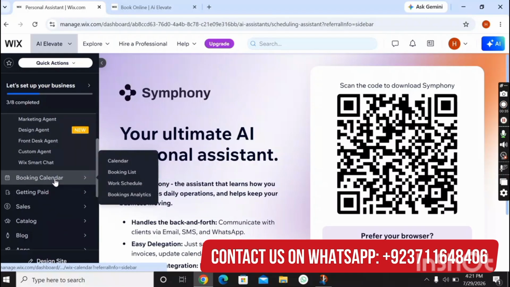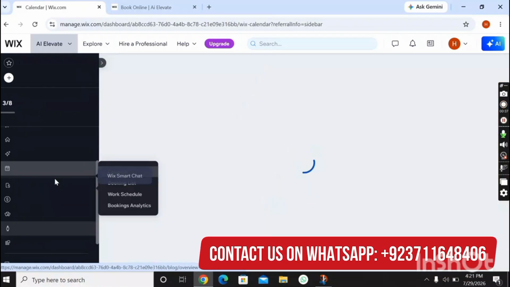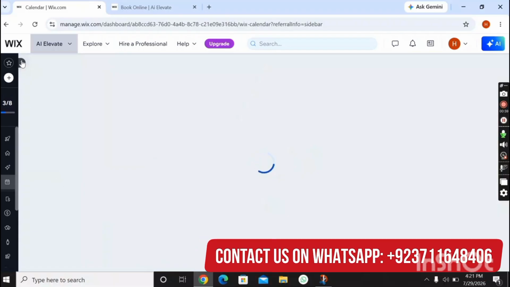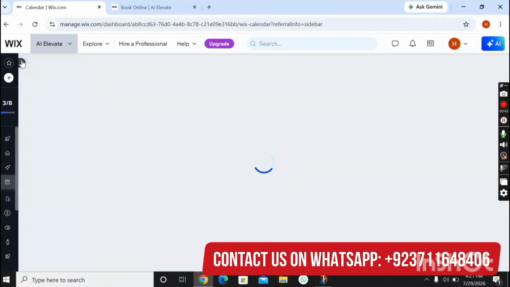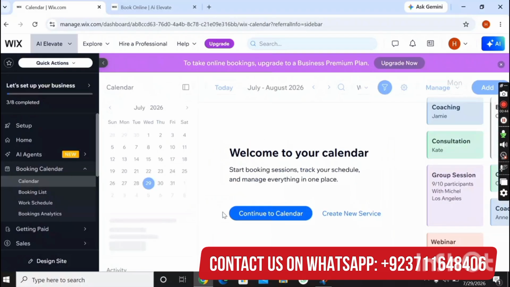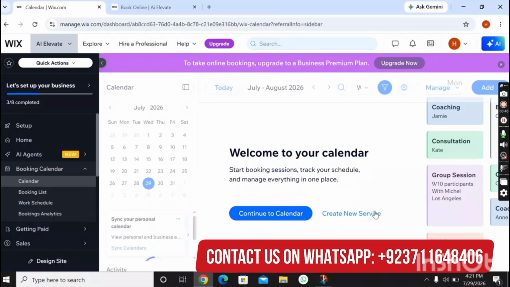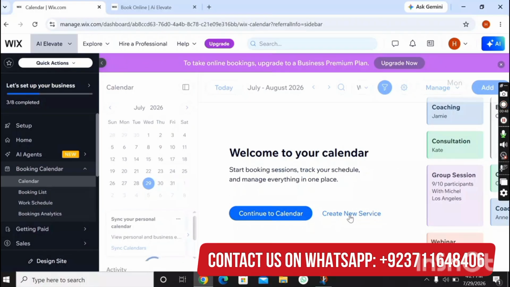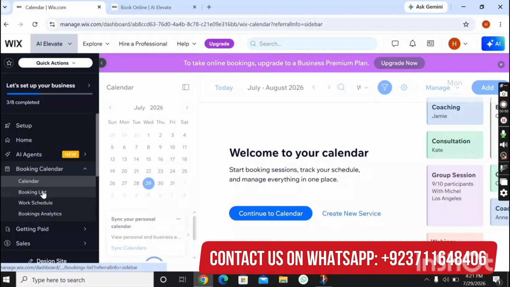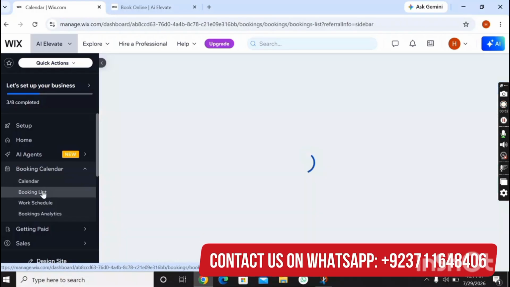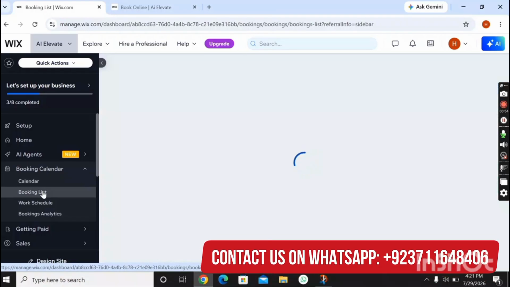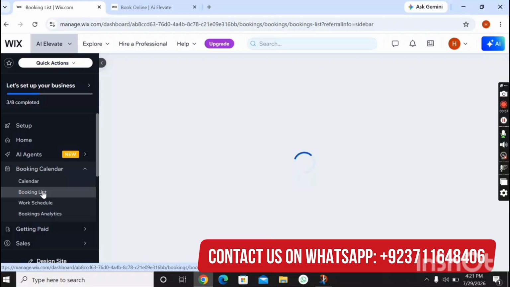So viewers, here is the booking calendar. From here you will click here, and you can see the calendar here. So viewers, here you can continue the calendar, you can create new services here. Here you can view your booking list and can manage, change and edit it too.